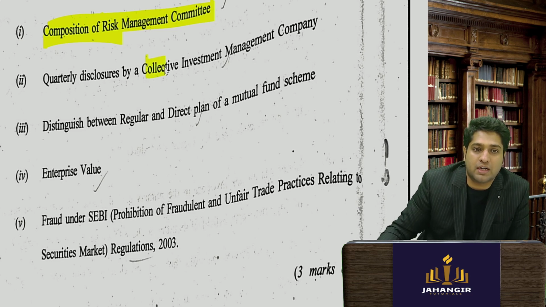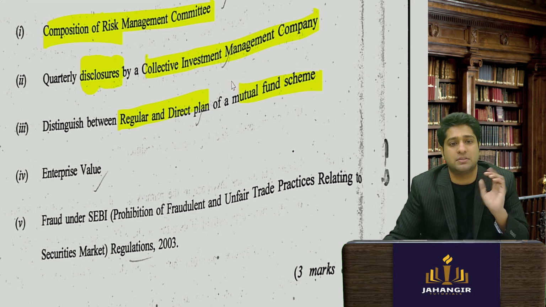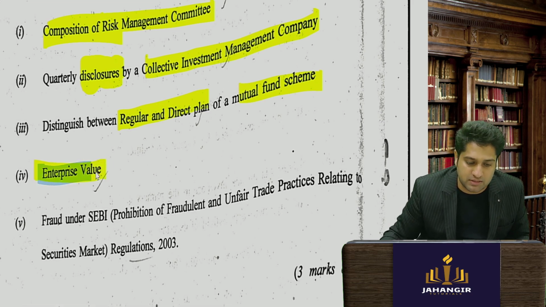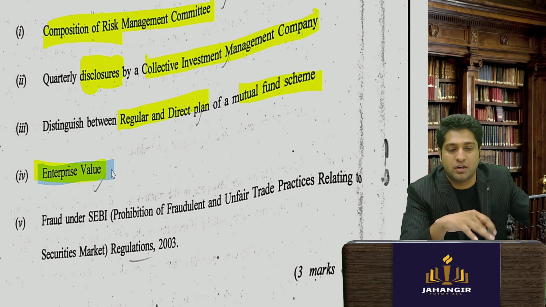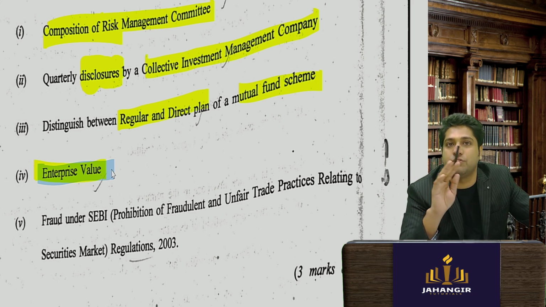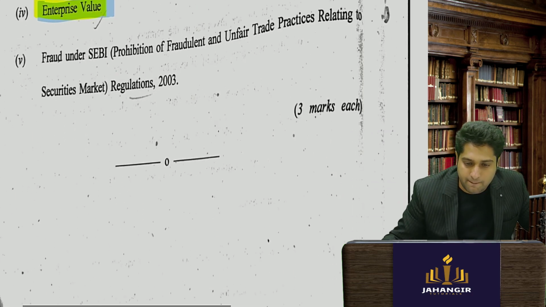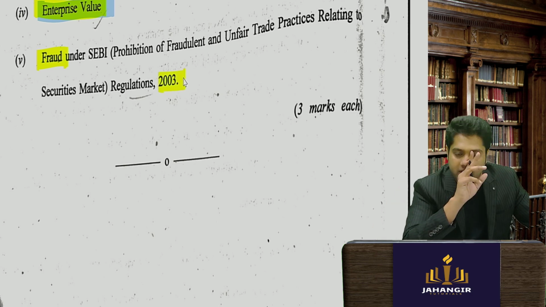Then comes the collective investment management company disclosures that have to be made. Then the regular and direct plan for mutual funds. Mutual funds again, I feel, are 15-20 marks. This is a direct question from the takeover code, enterprise value, which I had told you, and the full explanation is there in the folder of the sums we had done. Then they asked to explain fraud. Anyone could explain fraud: it is an intention to deceive, and that is it.